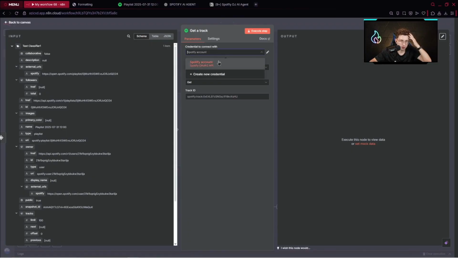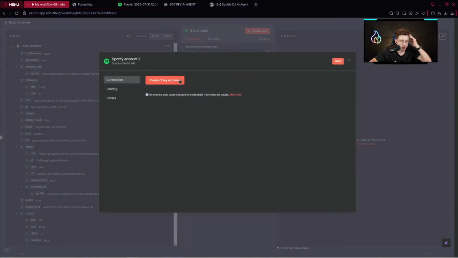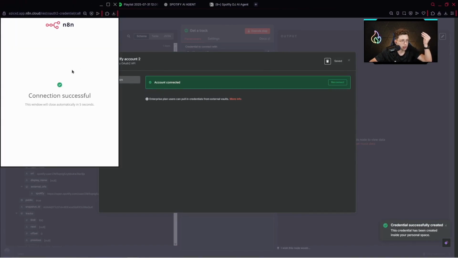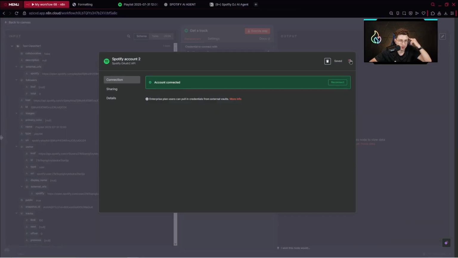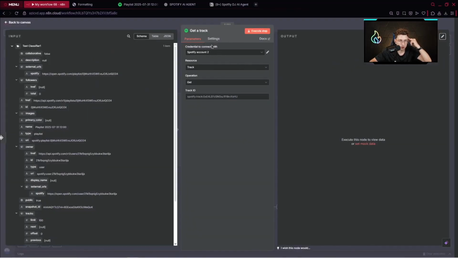By the way, if you don't have your Spotify credential, you need to create a new credential here, connect your account, and it's pretty straightforward to just log into your Spotify. I have already done it. That's why I have it already connected. But what's the point? You just connect your Spotify credential, you pick a resource, which is track, operation get, and at the end you provide your track ID.